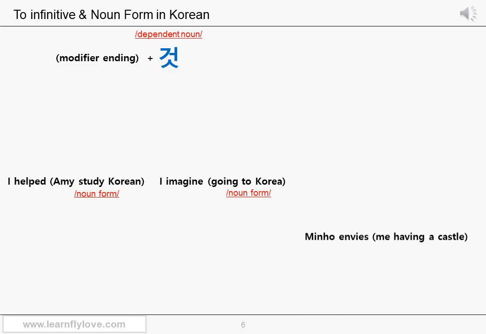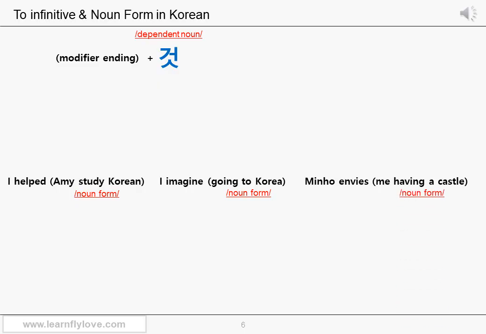Let's see the next example. Minho envies me having a castle. The English grammar doesn't matter. Envies is the verb, and the rest of the part is going to be an object of the verb envies in Korean. Me here is, of course, going to be used as a subject of the having a castle part in Korean. A castle is going to be an object of the gerund having within the phrase, and the entire me having a castle is going to be an object of the verb envies. The most important thing is you turn having into a noun form in Korean so that the entire me having a castle can be in a noun form too.